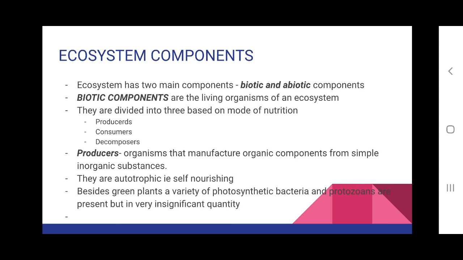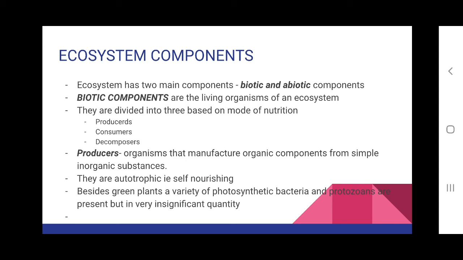Otherwise these producers are called autotrophs or self-nourishing. And under producers, the major producers are the green plants.